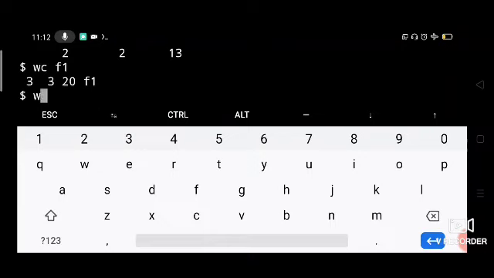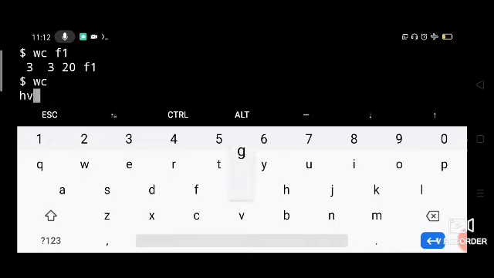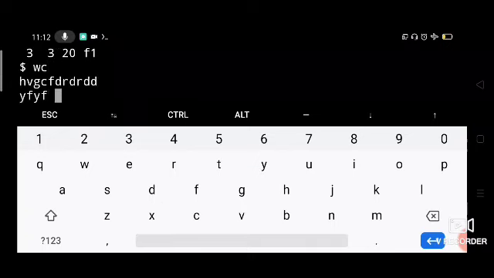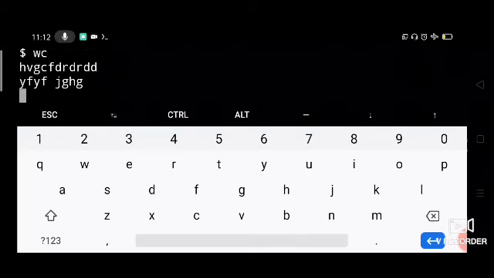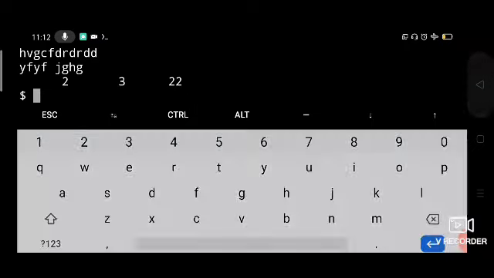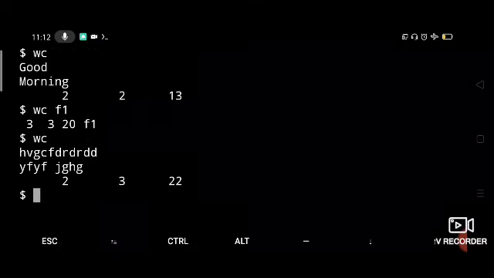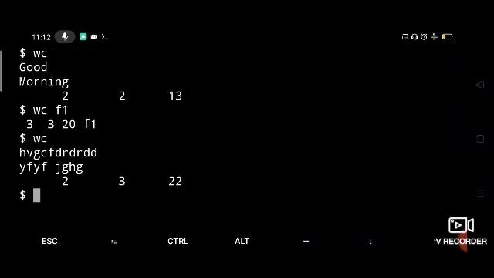But without an argument, you can give some content here, and it will give you the word count of the content you have given, right? That is how you can use the standard input, which is by default connected to your keyboard.